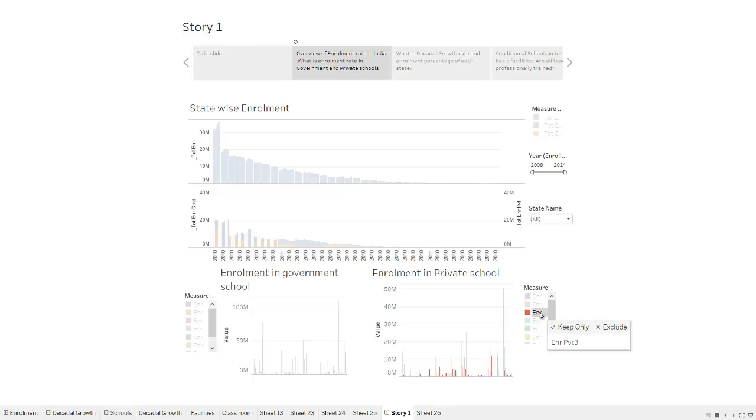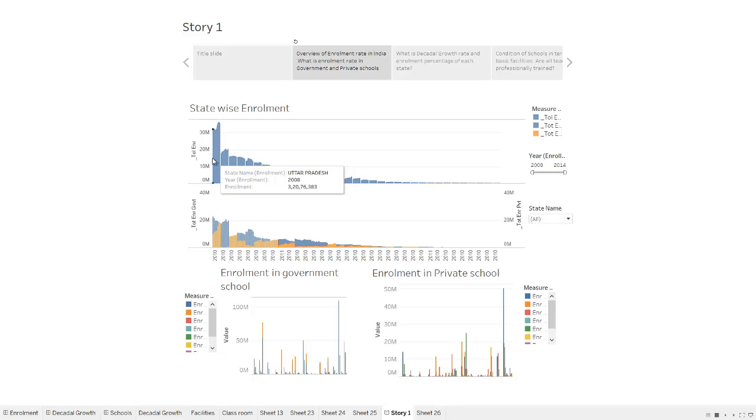Here we can see one state and how the growth rate went from 2008 till 2014. For example, in Uttar Pradesh, we can see from 2008 till 2014 how the graph has moved. In the same way we can see it for the other states as well. Now let's move to our second dashboard.